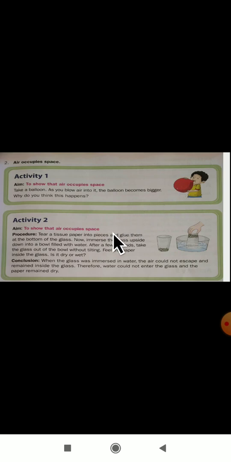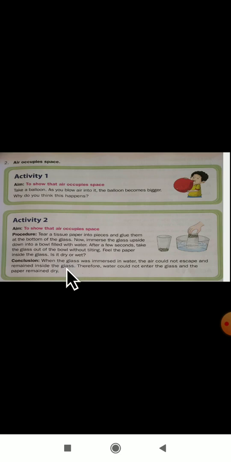Next, you can see one more activity they have given to show that air occupies space. Tear a tissue paper into pieces and glue them at the bottom of the glass. Now immerse the glass upside down into the bowl filled with water. After a few seconds, take the glass out of the bowl without tilting. Feel the paper inside the glass. Is it dry or wet?